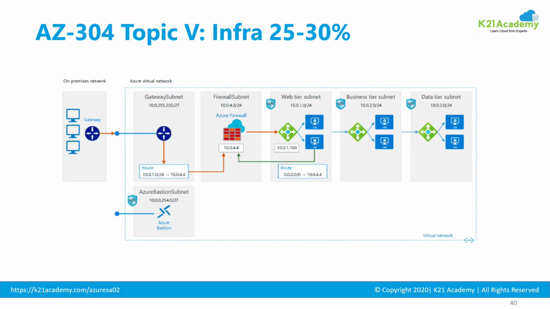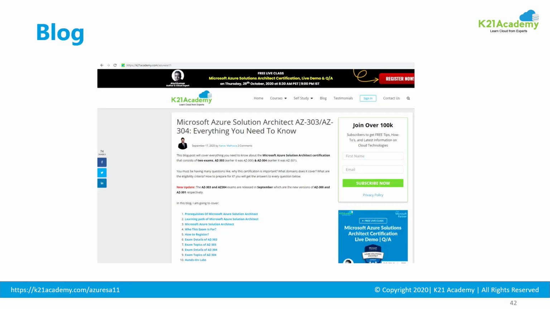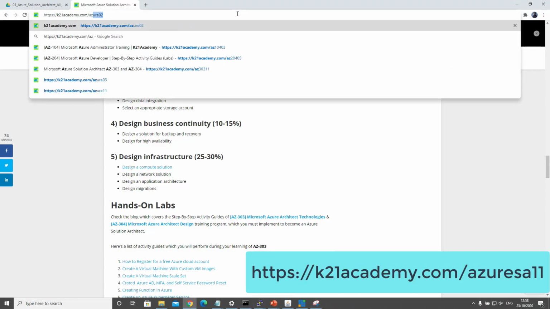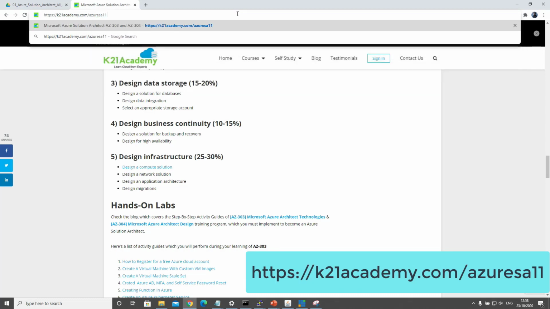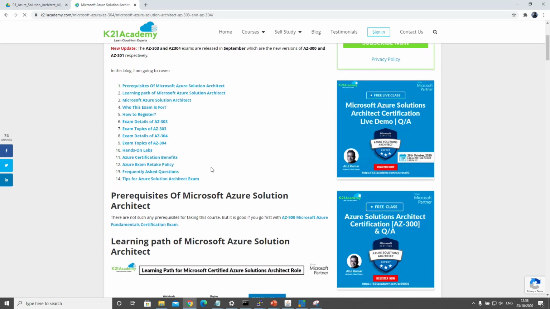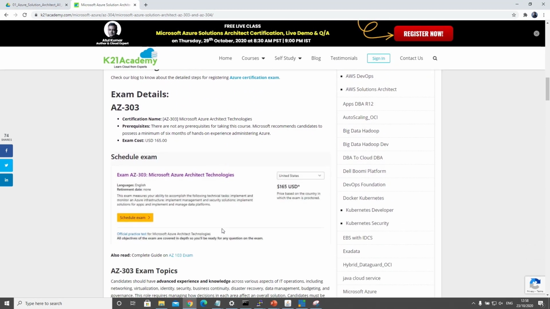So that you don't have to remember all these things, or if you want to go a little bit deeper, we have done a blog where we go a little deeper on these topics. And if you want to visit that, you can go to ketonacademy.com/AzureSA11, and then it will take you to this blog where we'll be documenting all these steps. Now, as things change or if anything new comes, we'll be updating here.